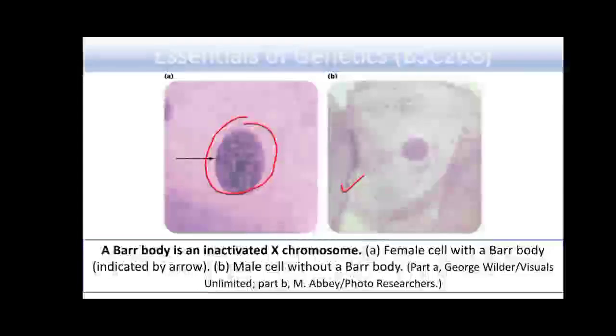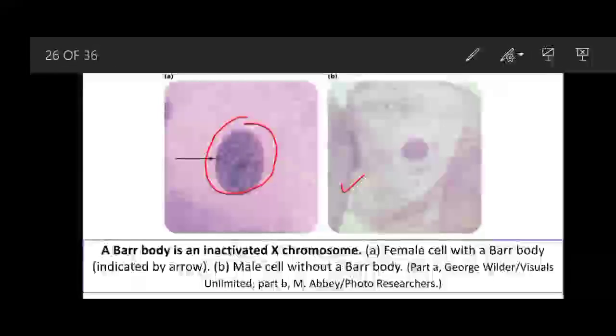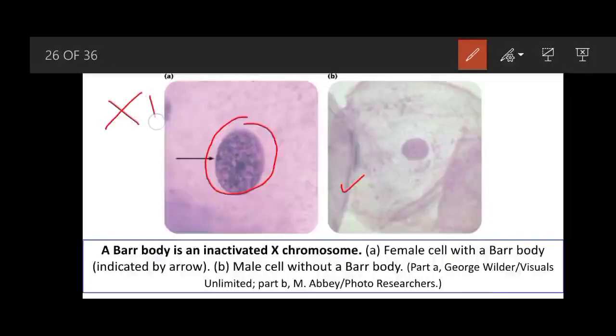And in the case of X chromosome inactivation, there is a transcript known as XIST, which is present in the cells, and this transcript binds the inactivated chromosome and hinders its expression.